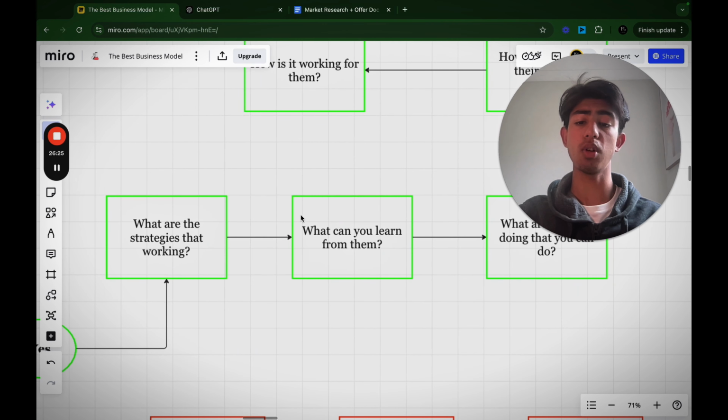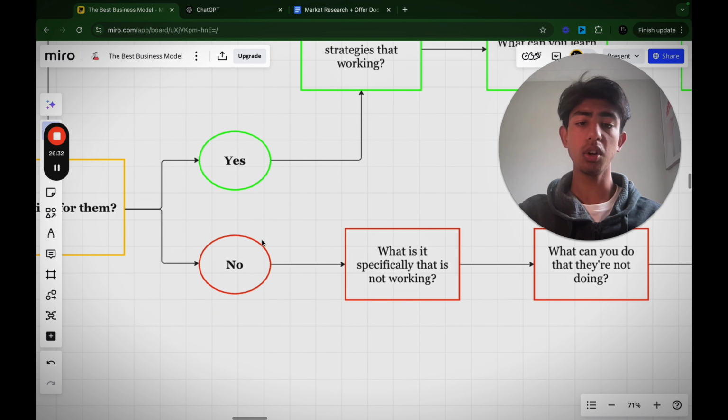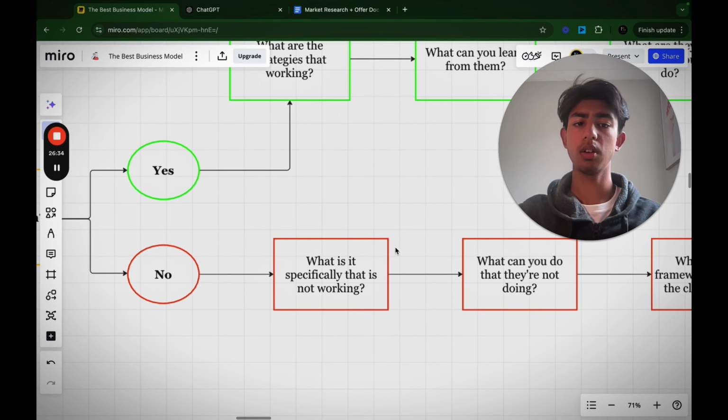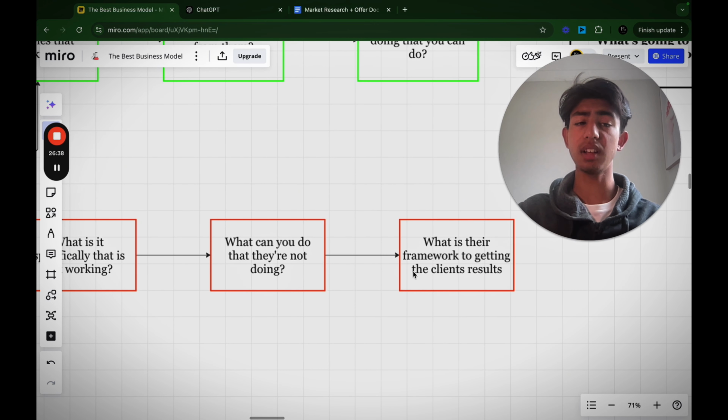And how is it working for them? Simply answering these questions is going to be so powerful. Right. Now, if you answered no, is it not working for them? So what is it specifically that is not working? What can you do that they're not doing? And what is their framework to getting the client results?